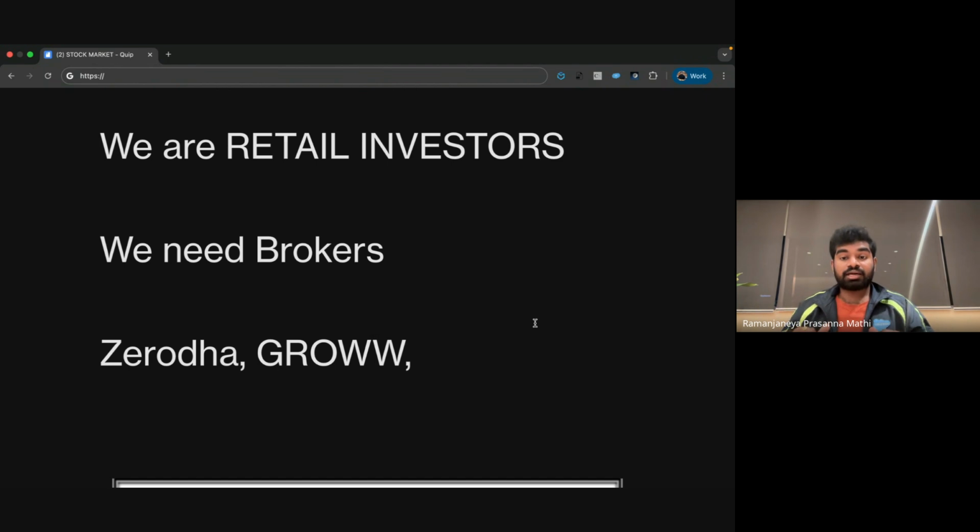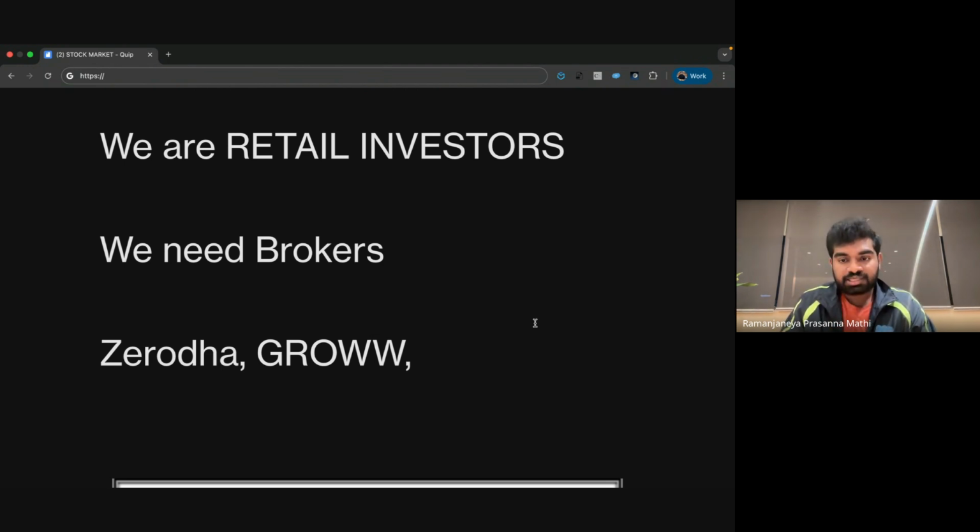So we are retail investors. We are not institutional investors. We are retail investors. So I want to buy shares. So where to buy shares? There is no TCS app where I need to buy shares, or Infosys app. Not like that. There are stock brokers like Zerodha, Groww, Angel One, like that. We need to install those apps or go to their websites and place the order.